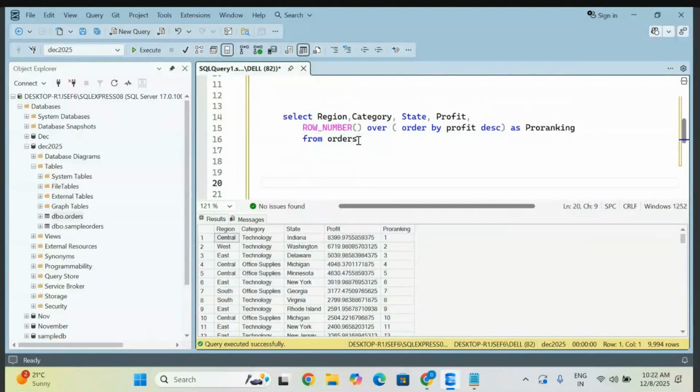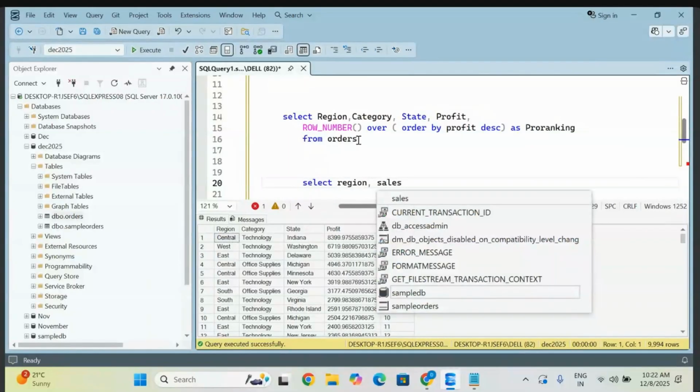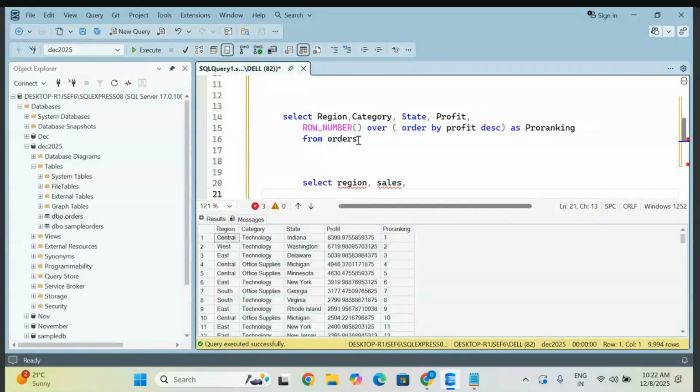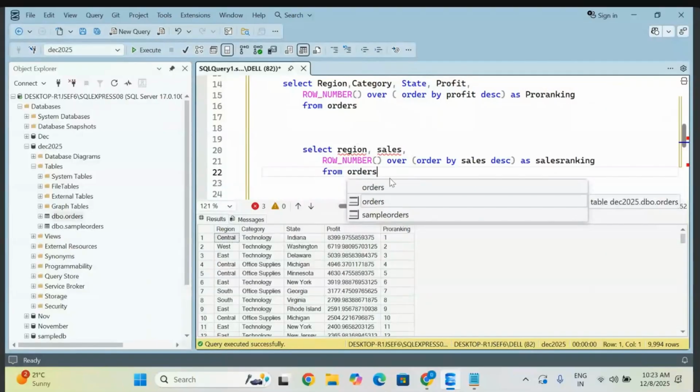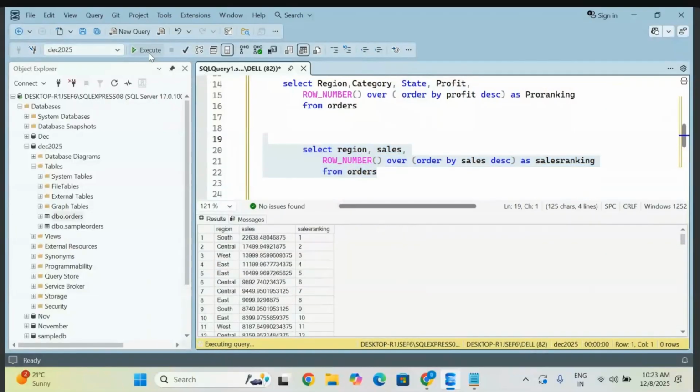Let me make a change here. For example, I'm giving SELECT, only region I'm going to take, and let me take sales or profit, whatever you like. Now I'm going to write the row number rank. You can take OVER, and this is your condition. What I did here is just take ORDER BY sales, descending order. I'm giving an alias name, something like sales rank. That is an alias name only, nothing bigger, from whatever your table is. Perfect, this much you already know. You go and execute it, and you will successfully get it.